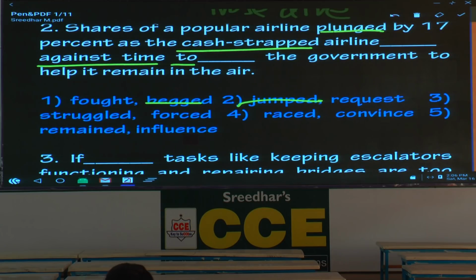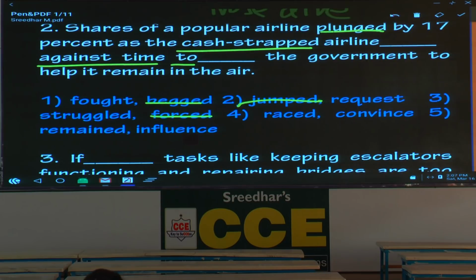Airline struggled against time. This is also not a regular expression. Struggle against time. Too forced. With grammar knowledge, you can reject this option. What is the reason? Forced. Raced against. You know the expression, race against time. So this seems right. What is the second word?